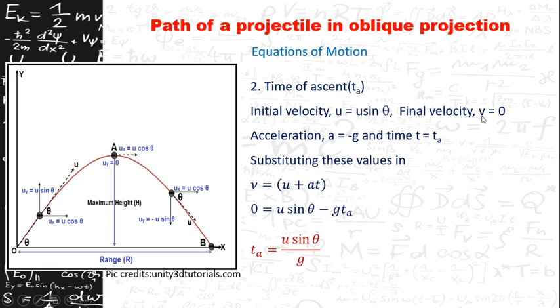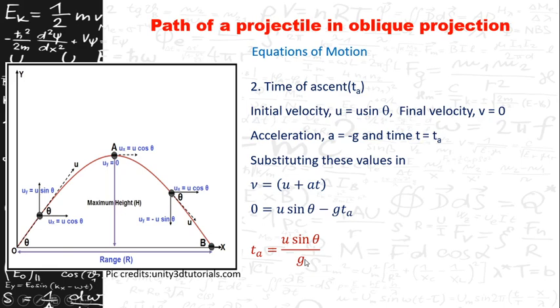Since the body is going upwards, its acceleration is considered as minus g, and time t is equal to ta. Substituting these values in the equation of motion, v is equal to u plus at, you will get ta is equal to u sin theta by g. Now what happens if you substitute theta is equal to 90 degrees here, sin 90 is equal to 1, then you will get ta is equal to u by g, which is the time of ascent of a body which is thrown vertically upwards.